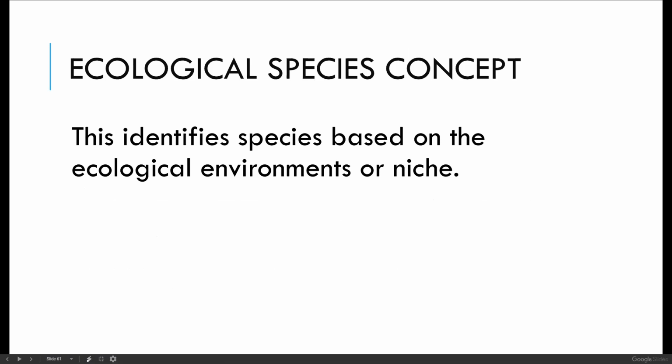Ecological species concept. This identifies a species based on the ecological environment or niche or the natural habitat. Okay? For example, if you're in the rainforest, you can only see some plants in the rainforest which can only live also in the rainforest. Or one good example, have you seen a lichen?